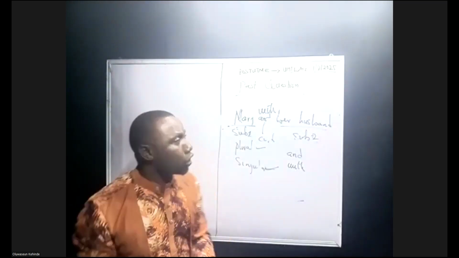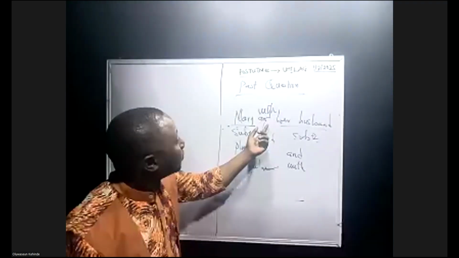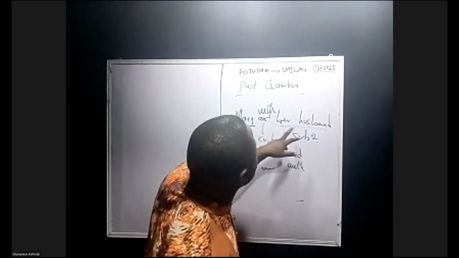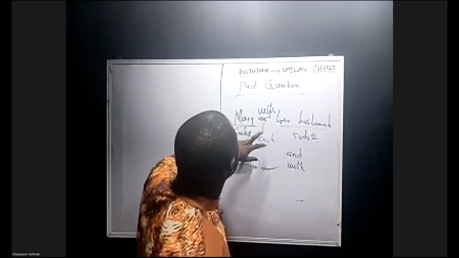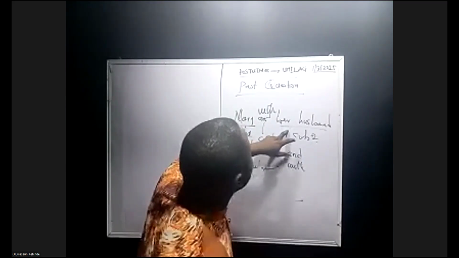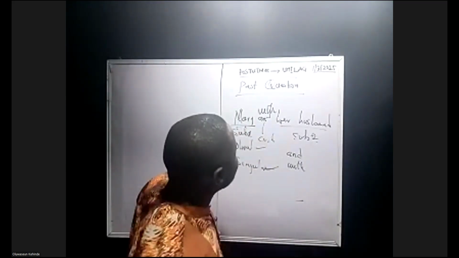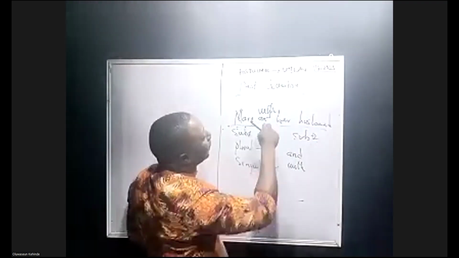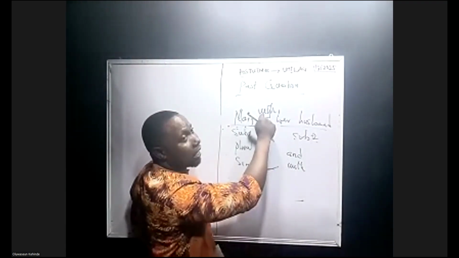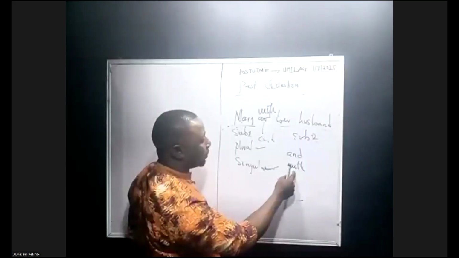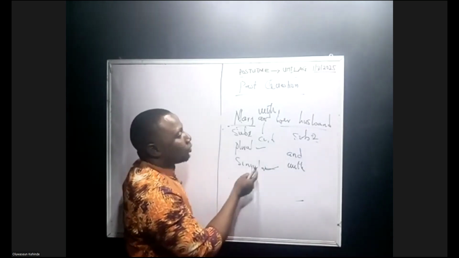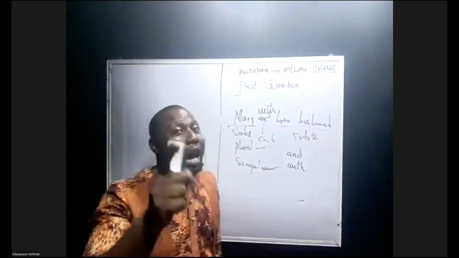The two subjects. For example, we now have "Mary with her husband". When you have these two subjects with a subordinating conjunction, which is "with", you go for a singular verb because the two subjects are seen as one.